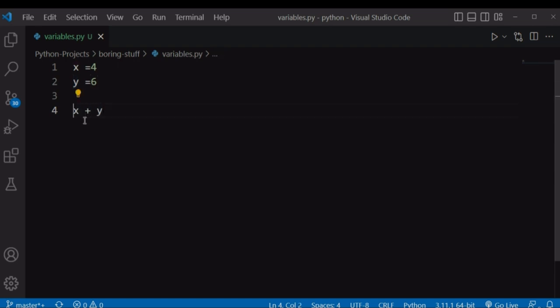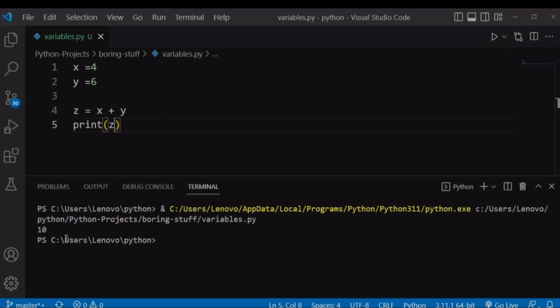So let's store the outcome of this addition in a variable called z, or whatever you want to call it. So this z will store the addition of these x and y values, which is 4 plus 6. And if you try to print that z variable, it will give us the outcome of 4 plus 6, which is 10.